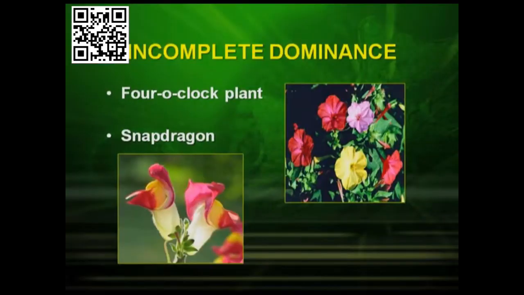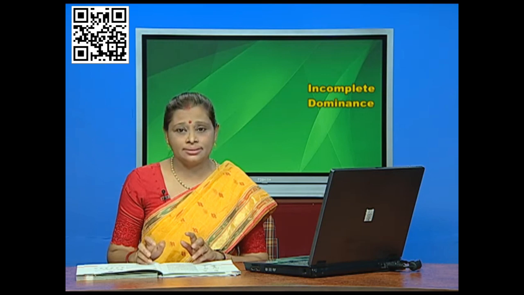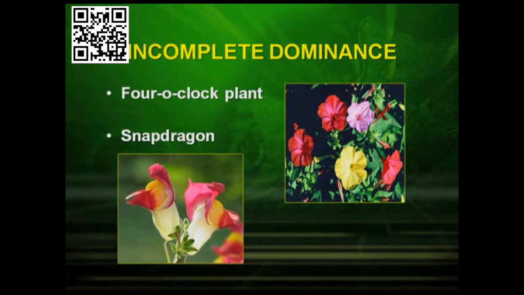Now let us study a very interesting phenomenon that is called incomplete dominance. Now this shows an interaction of genes. Till now you have studied about the law of dominance, where you studied that a particular character is dominant over another character. But now this is a very interesting phenomenon which has been observed in a four o'clock plant and snapdragon, where there are two kinds of flowers, the red and white.